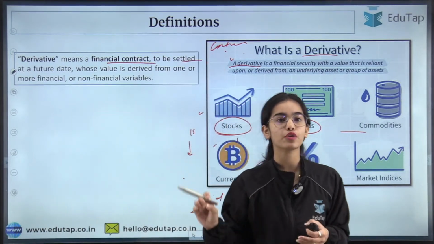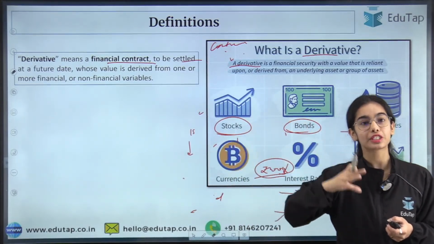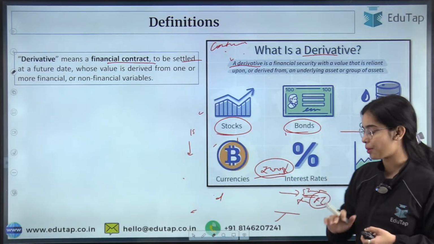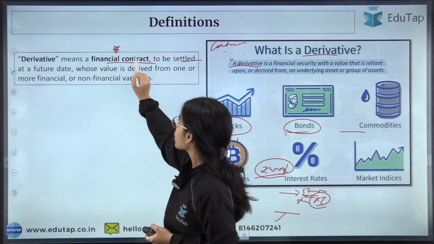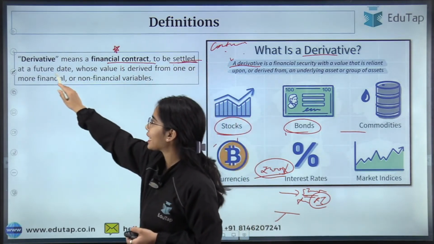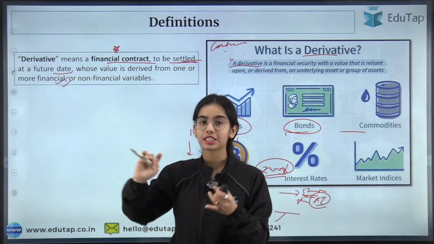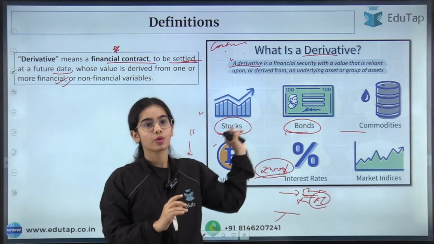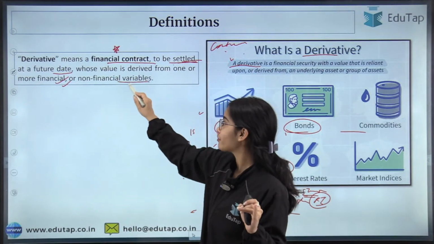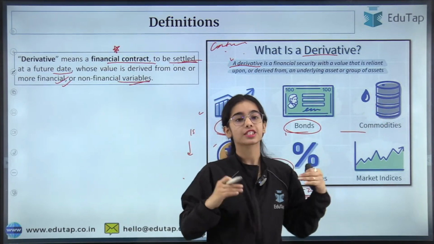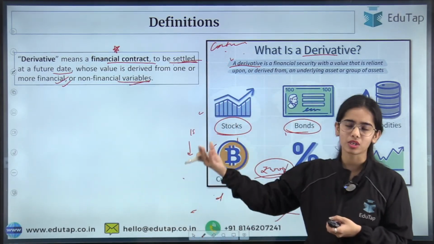It can be gold, that after 5 months you want to purchase the gold for a particular amount. So here the derivative means a financial contract to be settled at a future date, and they derive their value from financial variables such as stocks, bonds, or interest rates, or non-financial variables such as commodities, such as gold or other agricultural commodities, or some other commodities.